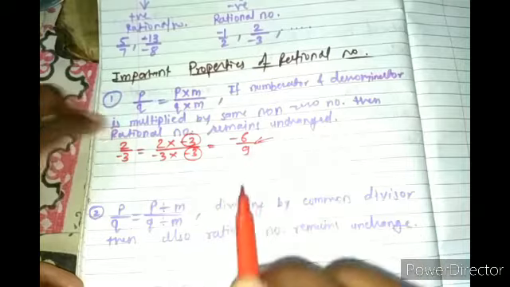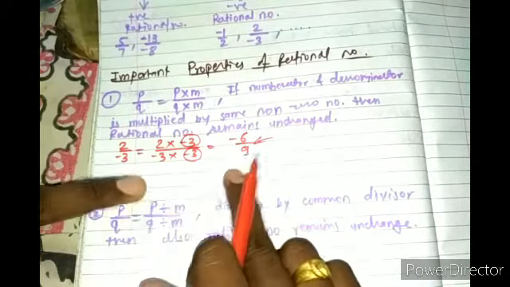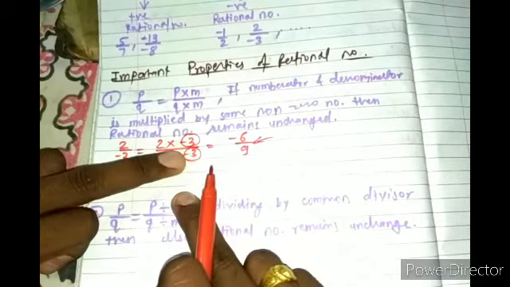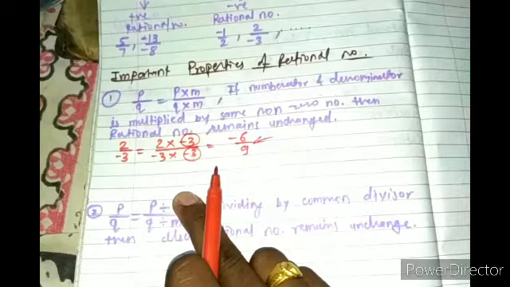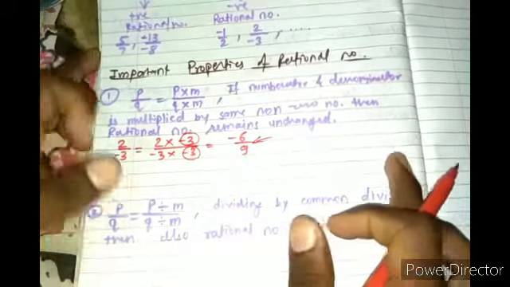Our result for the property and the example are the same, because we are getting a rational number after multiplying it by a non-zero negative integer, right? So that is the first property.